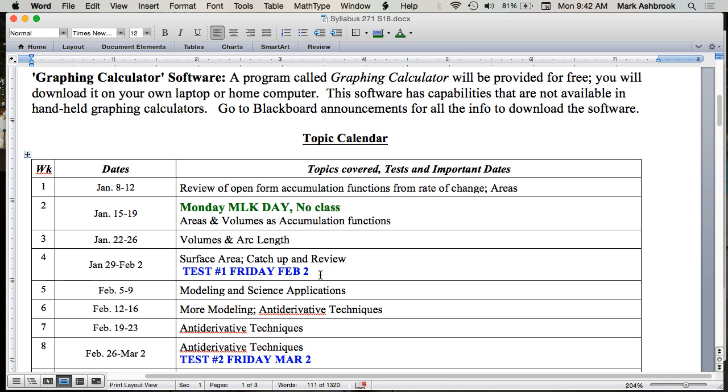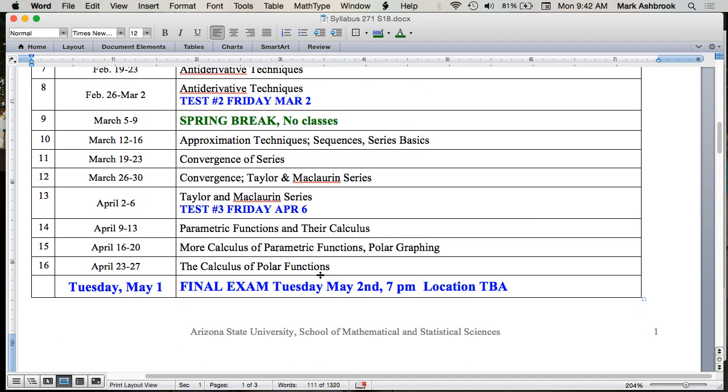Okay, all right, and then you can see other exams, and note that the time and day of the final exam is known. So make your travel plans accordingly for start of summer break. Tuesday, May 1st, that's a typo. Tuesday, May 1st, I'll change it. This is right here at 7 p.m. So please note that in your calendar, however you keep track of those things, and make your travel plans accordingly. Please don't come to me a couple weeks away and say, oh, I have flights, can I take the final early? No, you know it today. Tuesday, May 1st at 7 p.m.